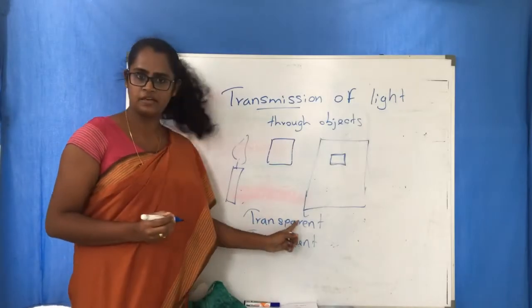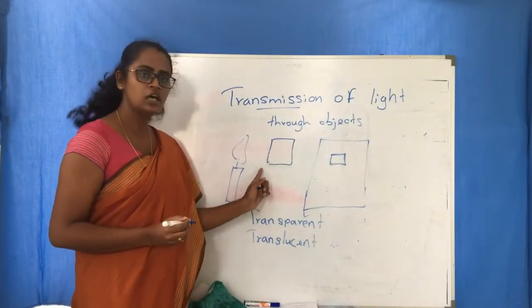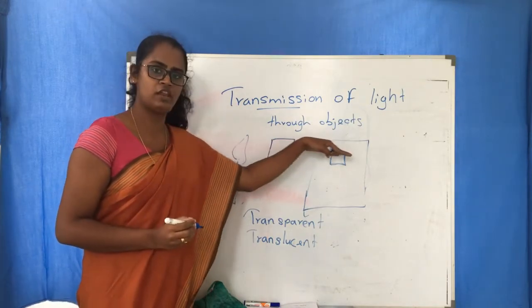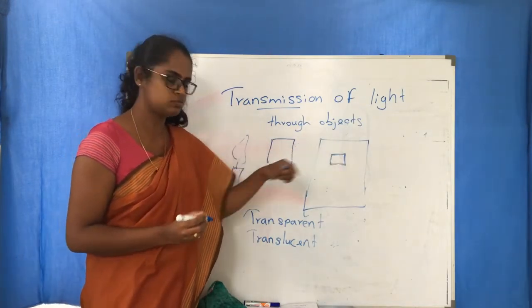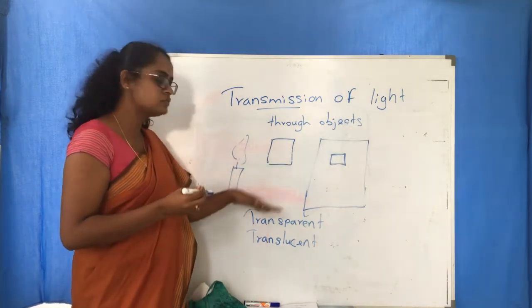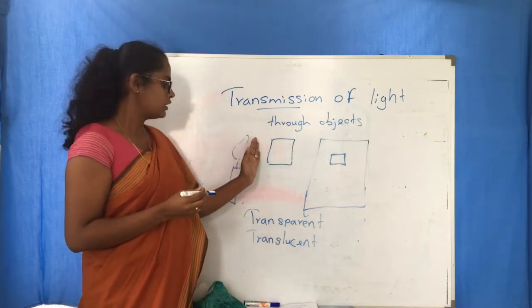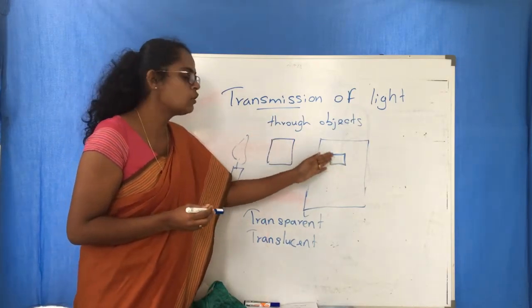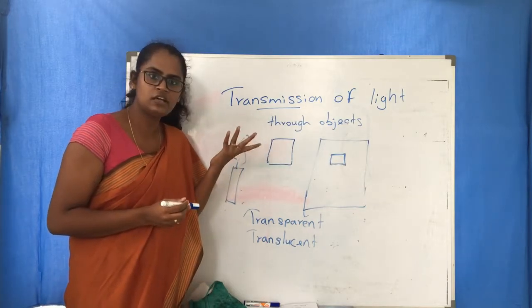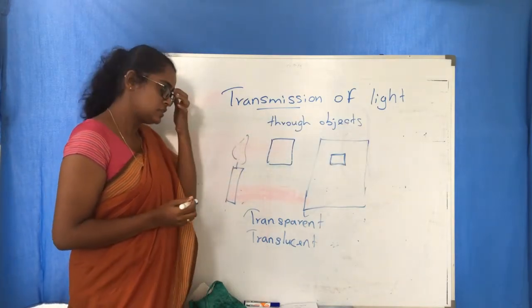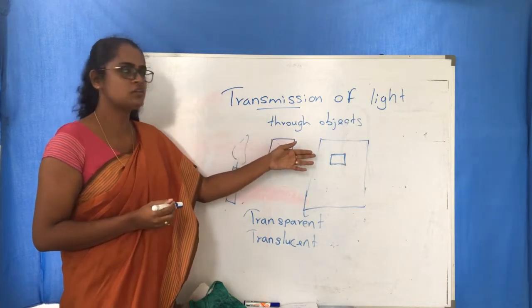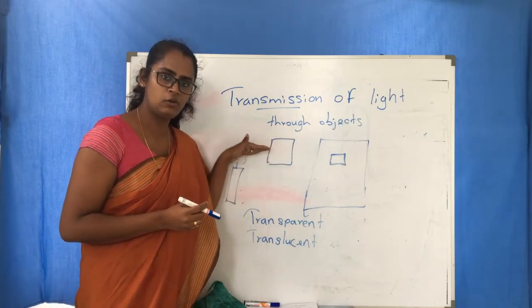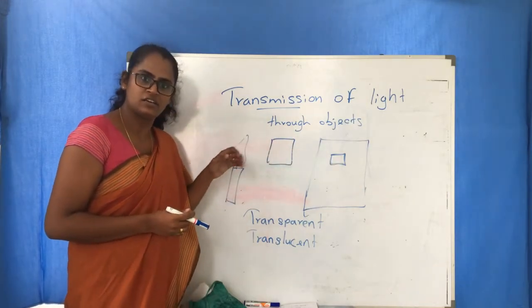First one transparent. When we keep a transparent object here we can see both the light and the flame. The light transmits well through transparent objects. Second one, translucent objects. When we keep a translucent object here we can see only the light but we can't see the flame. There are some barriers for the transmission of light.